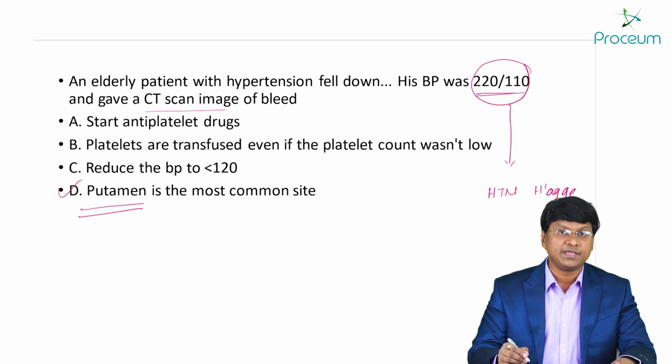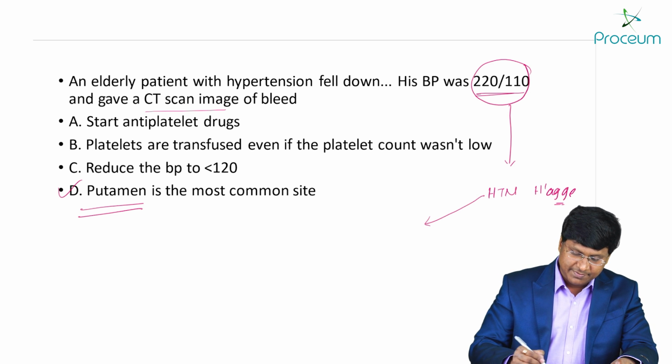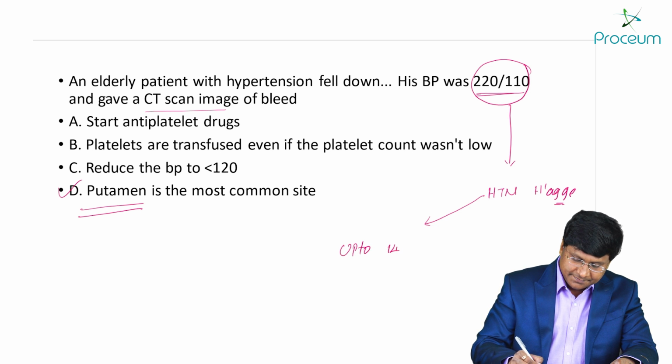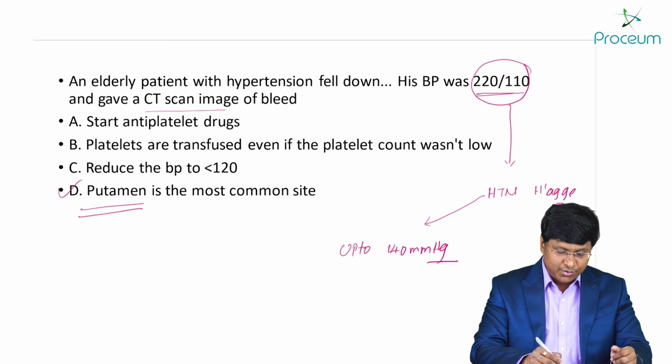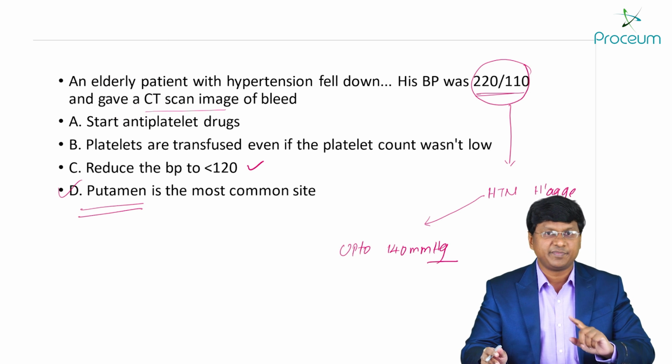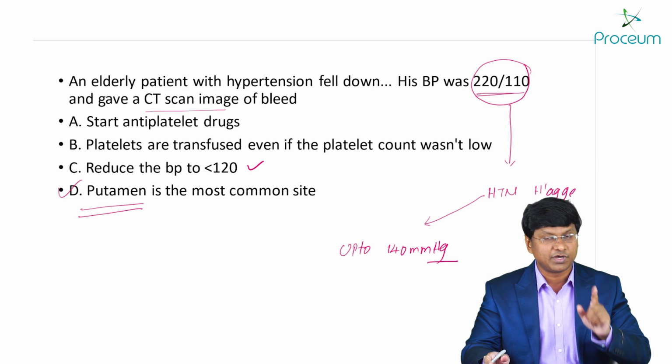And in patients with a hemorrhagic stroke, you have to reduce the blood pressure only up to 140 millimeters of mercury. You should not reduce it to 120 millimeters of mercury. No, you have to reduce only up to 140.